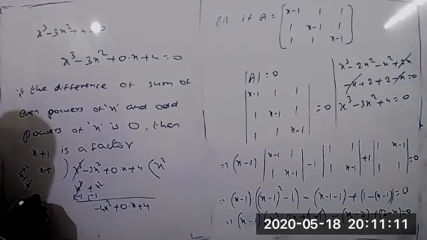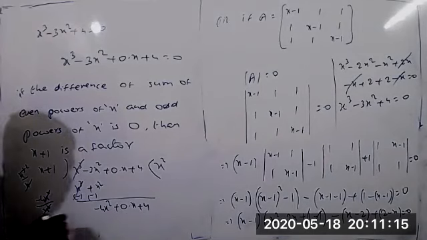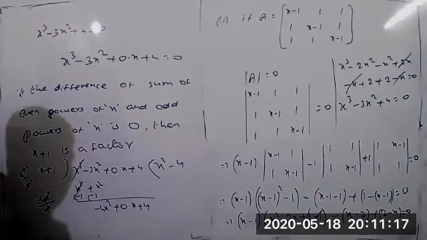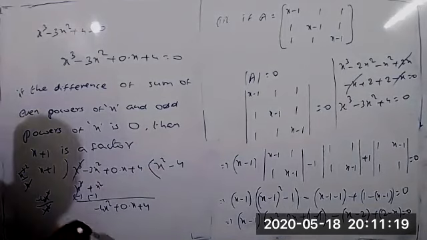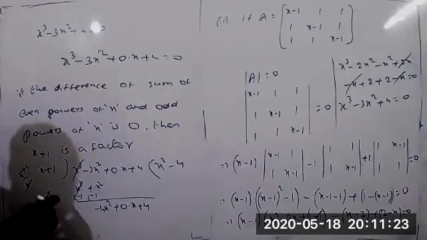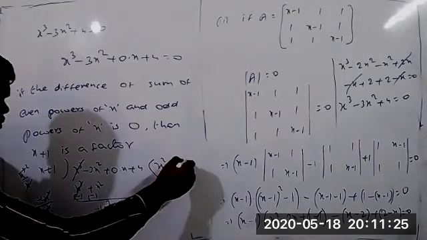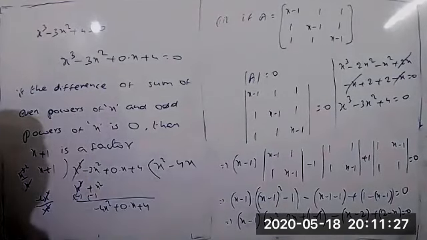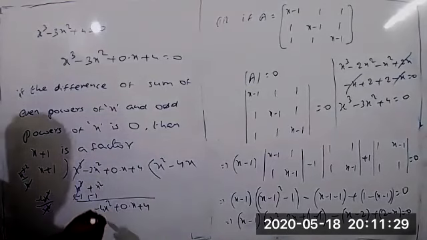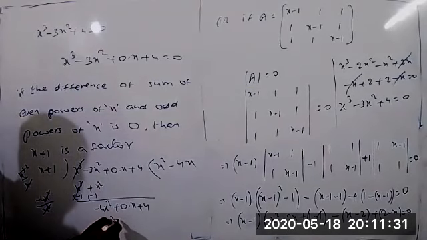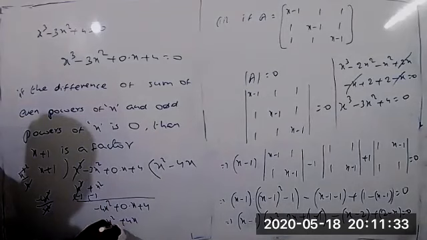Again, the first term: minus 4x square by x gives minus 4x. So minus 4x into x plus 1 equals minus 4x square minus 4x.